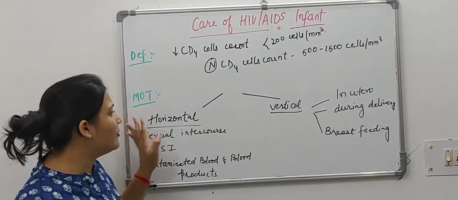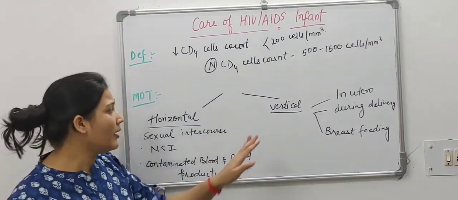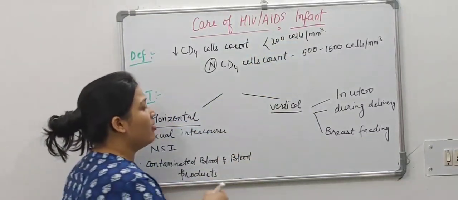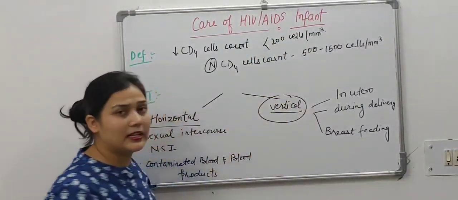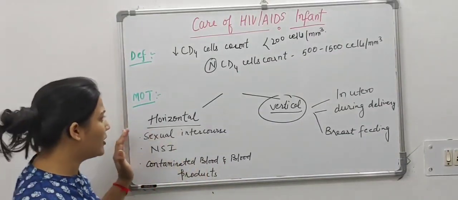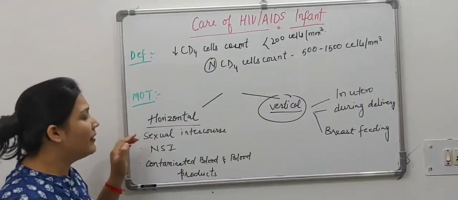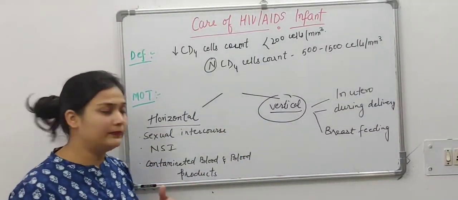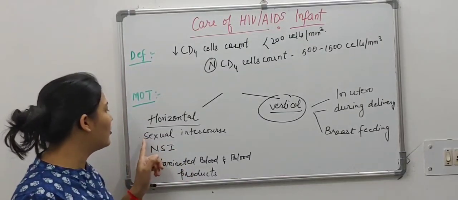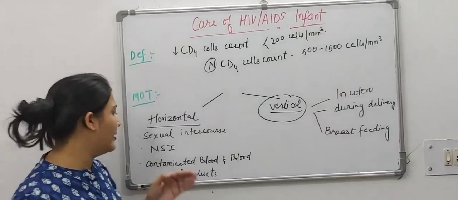Now we will discuss the mode of transmission of HIV. There are two modes: one is horizontal, second is vertical. In infants, mainly vertical mode of transmission takes place, but in general we will discuss two modes. In horizontal transmission, it mainly occurs in adults. It may be due to sexual intercourse habits or multiple sexual partners.